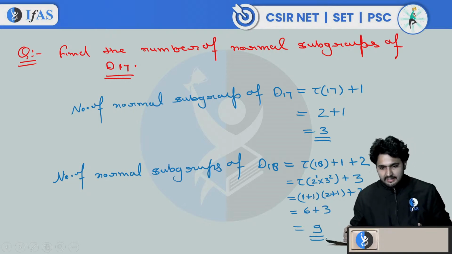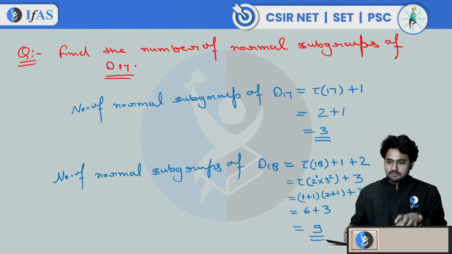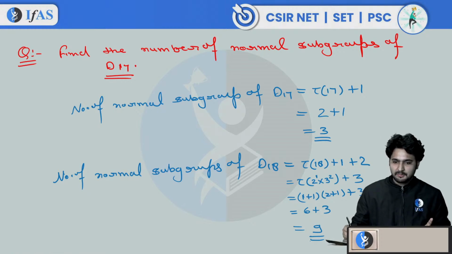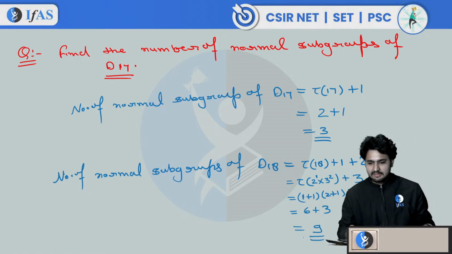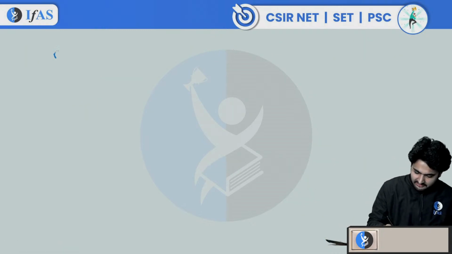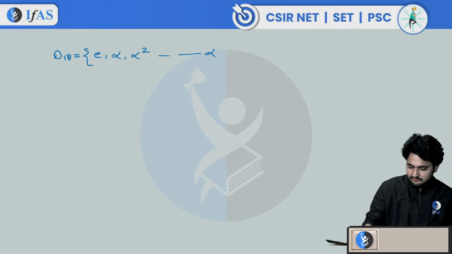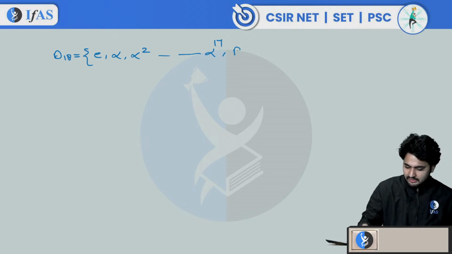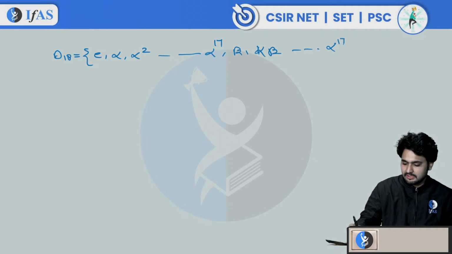D18 has 9 normal subgroups, and you should know what these 9 subgroups actually are. I think you can find all these 9 subgroups. How will this D18 look? Let me write it: e, alpha, alpha squared up to alpha to the power 17, then beta, alpha beta, up to alpha to the power 17 beta.